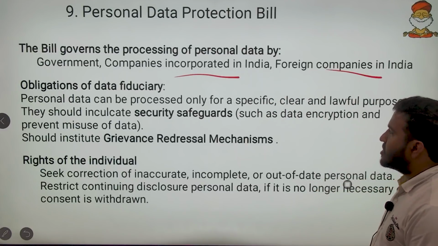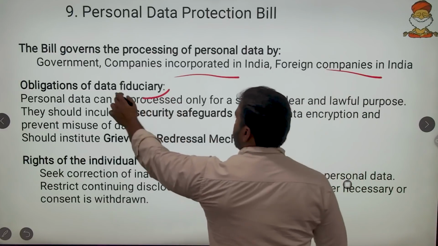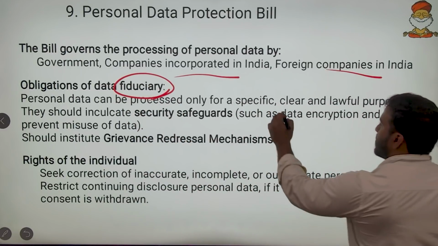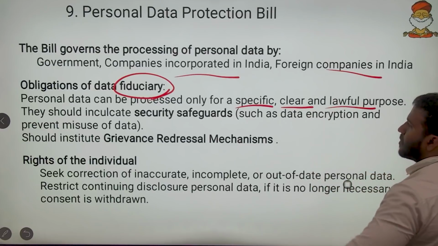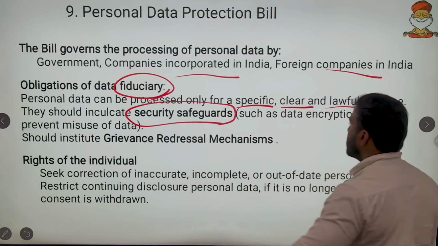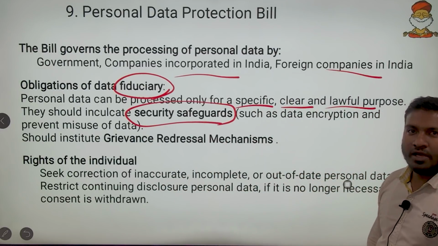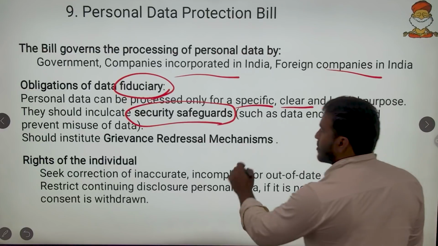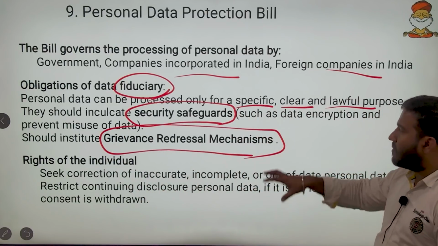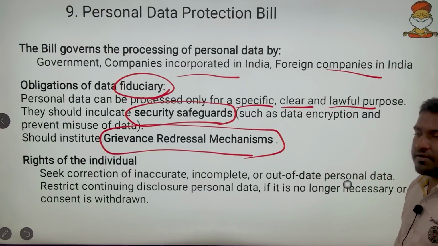Then obligations of the data fiduciary. Data fiduciary means the person who operates the data. Personal data can be processed only for a specific, clear and lawful purpose. They should have security safeguards, such as data encryption and prevention of misuse of data. And they should have a grievance redressal mechanism, a helpline or complaint number, so that I can complain and get my grievance redressed.